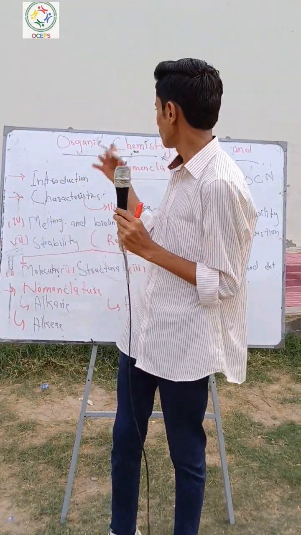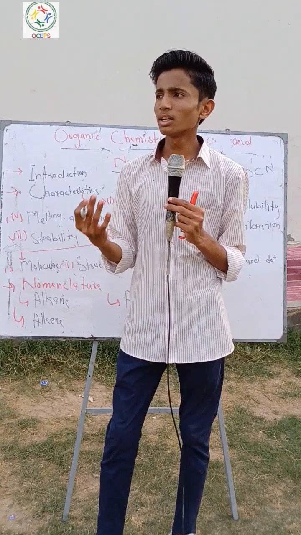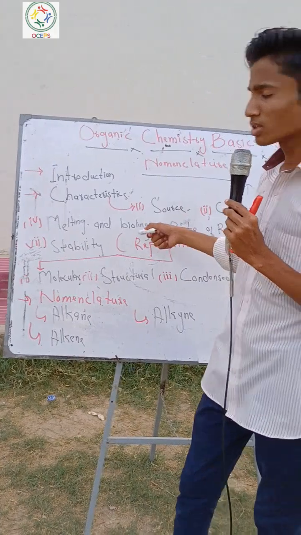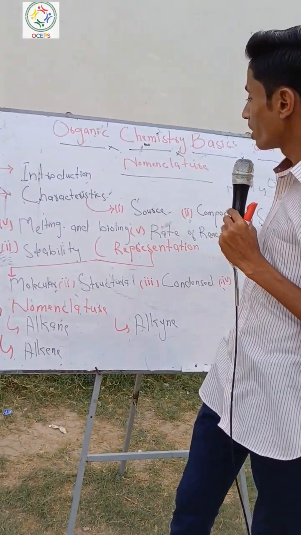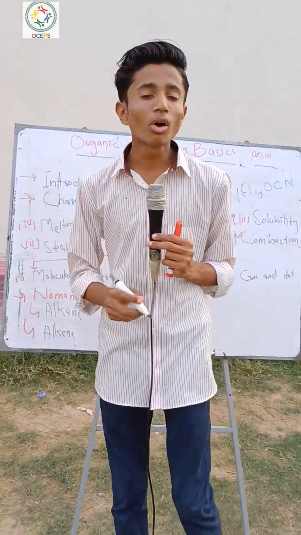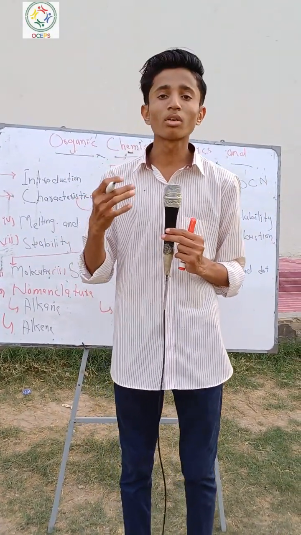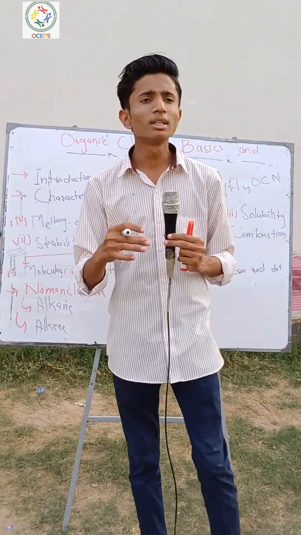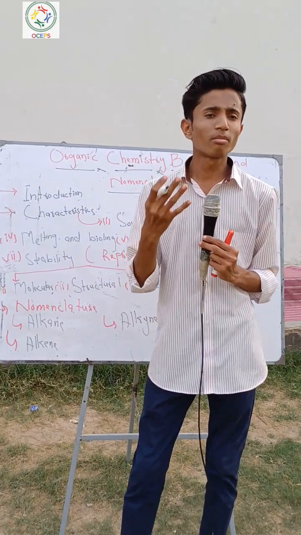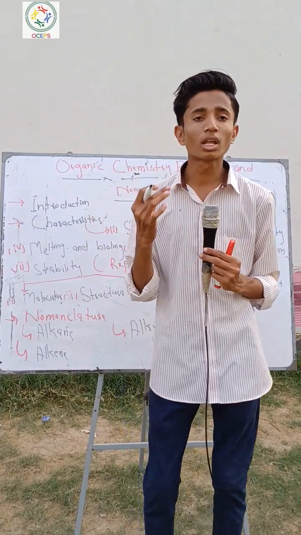So this is the ancient history of organic chemistry. Then I'll tell you the characteristics of organic chemistry: source, composition, solubility, melting and boiling point, rate of reactivity, combustion, and stability. The first is source. How can we obtain organic compounds? We obtain them from minerals, from plants, and from the tissues of animals. So this is the source of organic compounds.